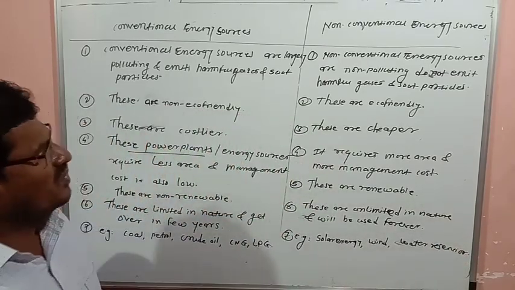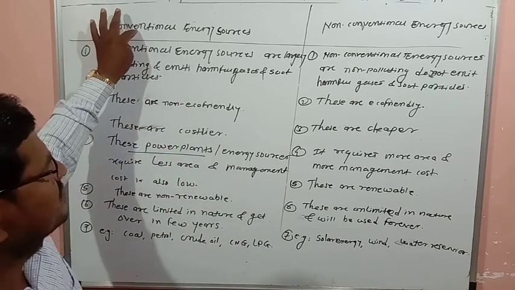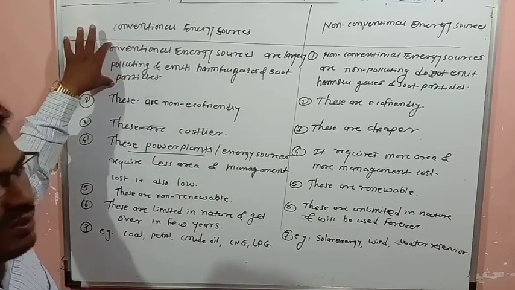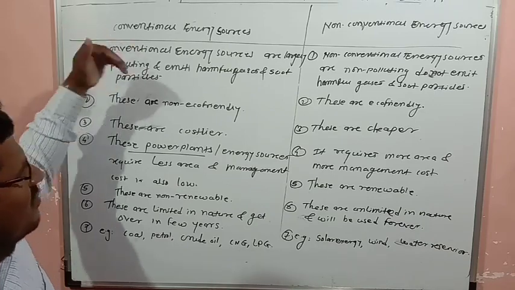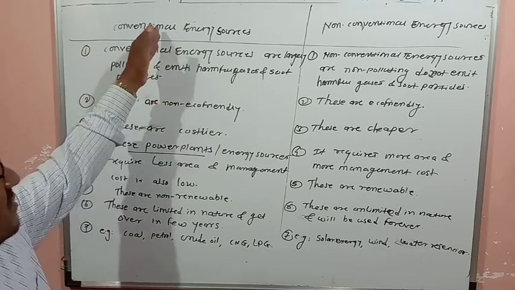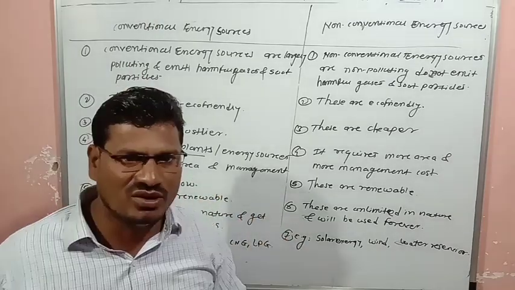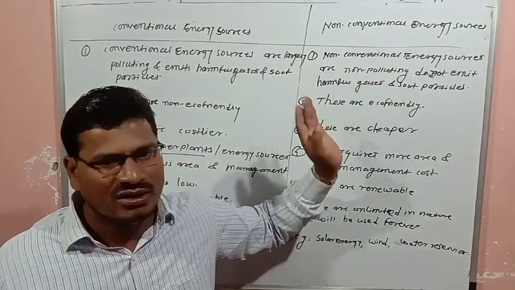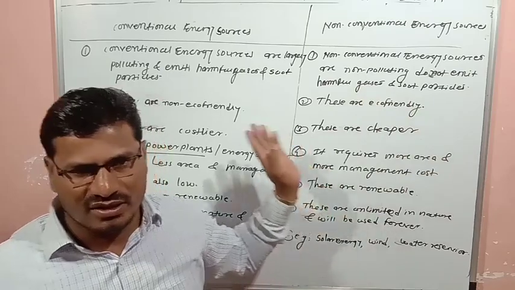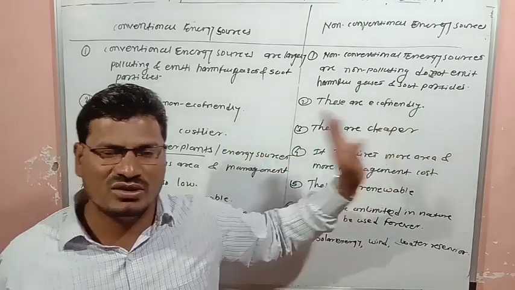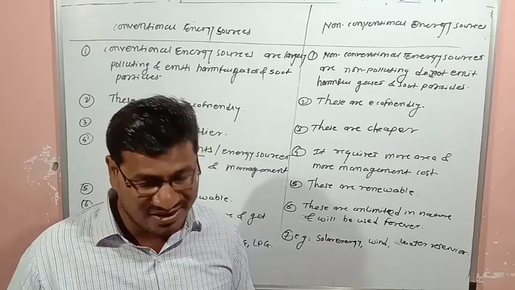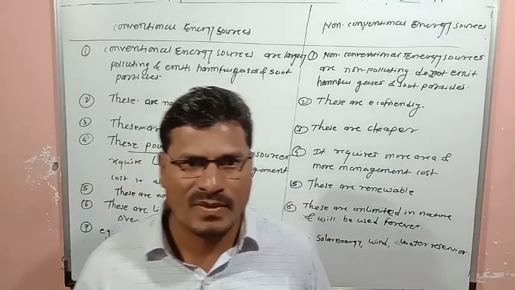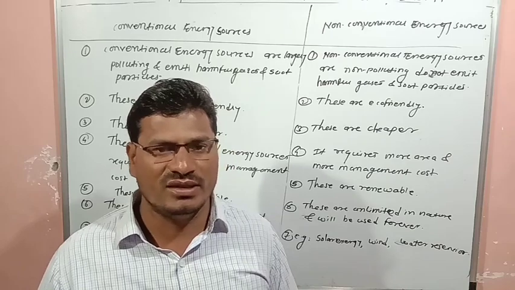So this is the point of difference. Conventional are those which we have been using year after year, from the last few generations, and they are limited, and the non-conventional are unlimited. So these points of difference we have to write. And in the next video we are going to learn the hydroelectric power plant and the windmill.